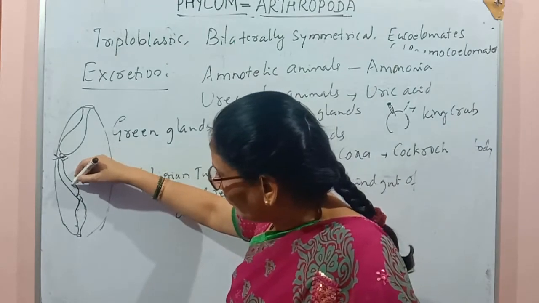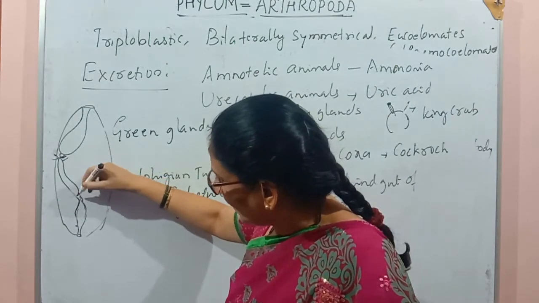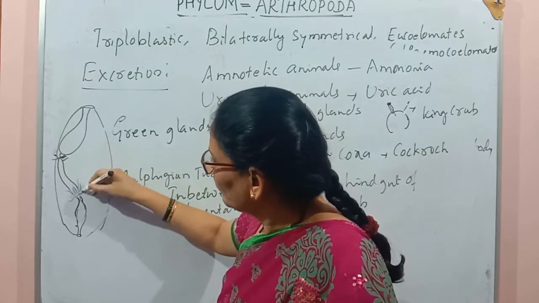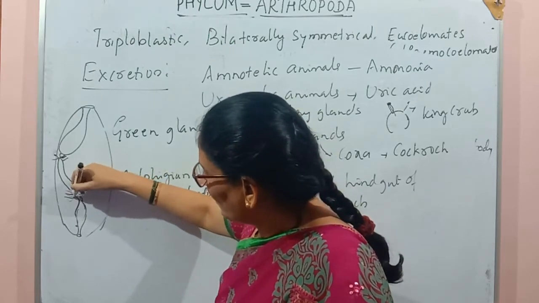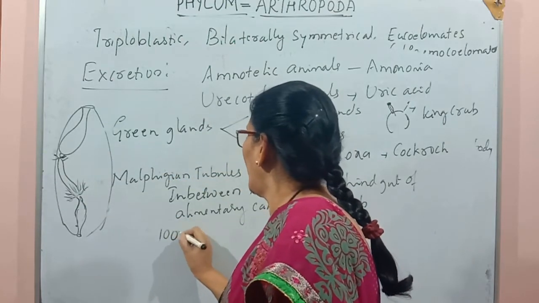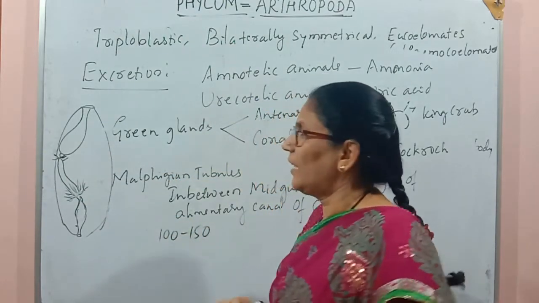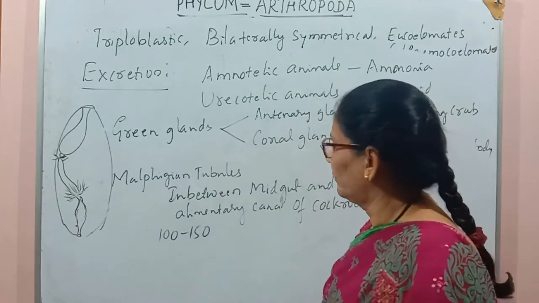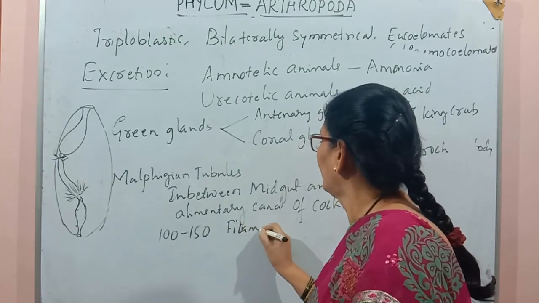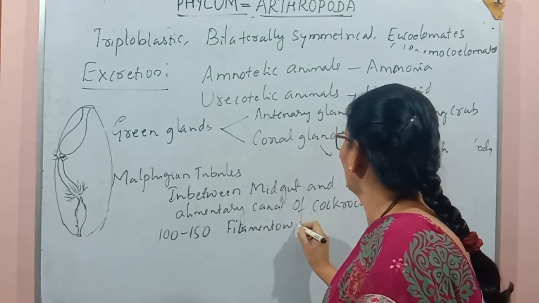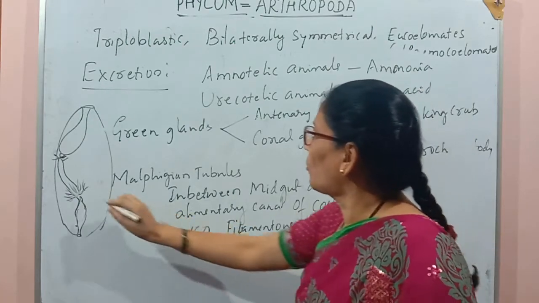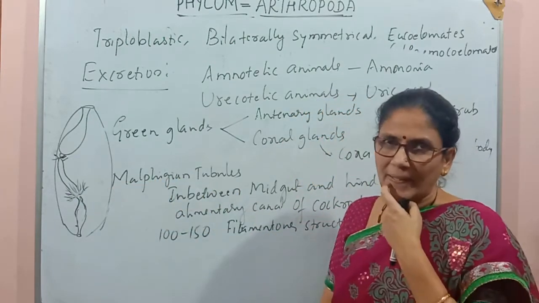In between midgut and hindgut, we see some thread-like filamentous structures. The number may be 100 to 150. These are called Malpighian tubules.